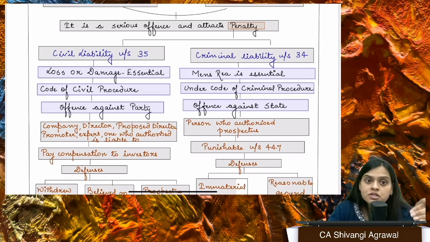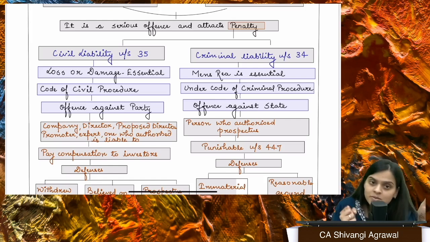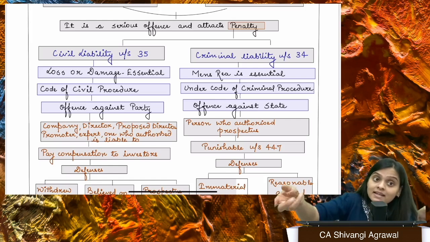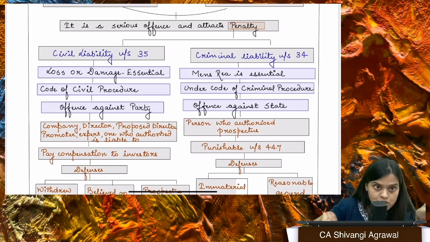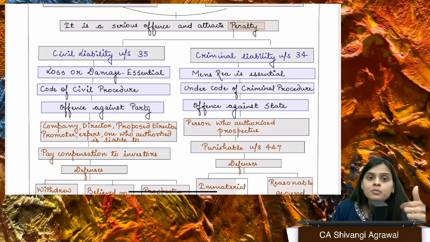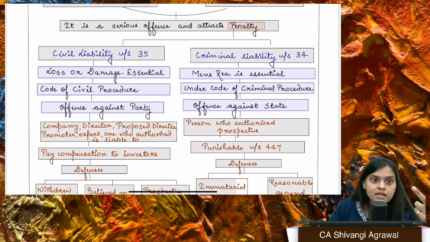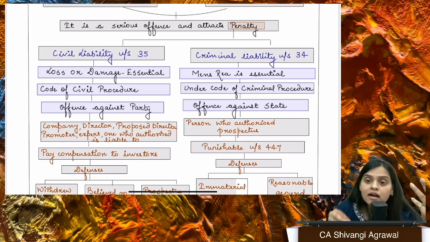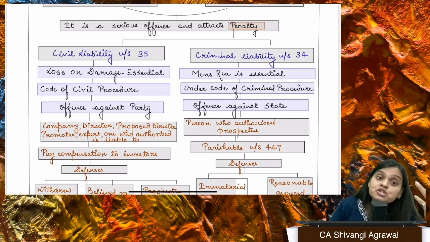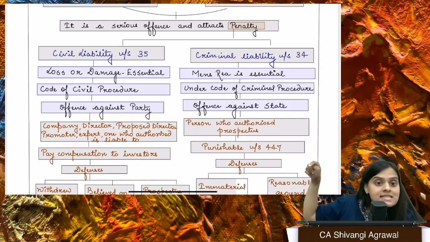Now, section 35 tells us that if there was a misstatement and on the basis of that misstatement somebody relied and suffered some loss or damage, then the director, the person who has authorized it or is named in the prospectus as a director, the promoter of the company, or an expert, is going to be liable to pay damages to the person who has sustained loss.